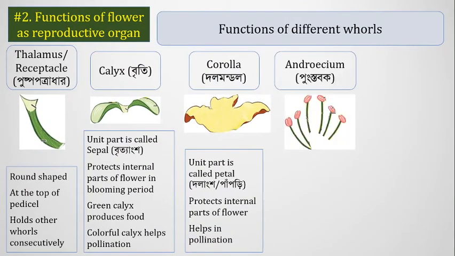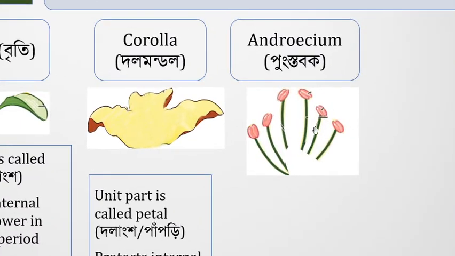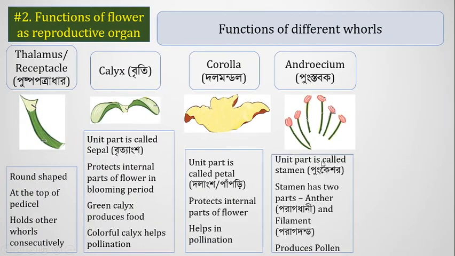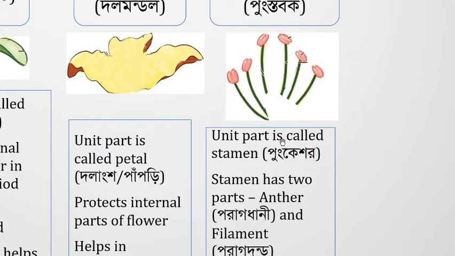So now we're discussing the male part present in the flower, that is called the androecium. Most often the male part is made up of multiple unit parts. These unit parts are called stamens. Here we see that the flower drawn in your book contains 6 unit parts, so the androecium contains 6 stamens.